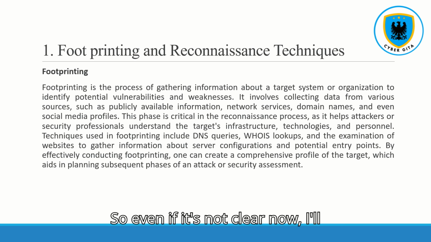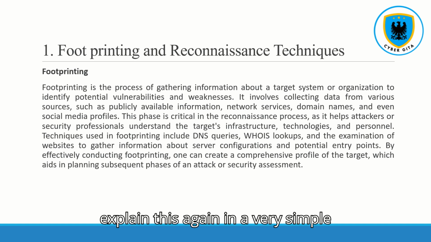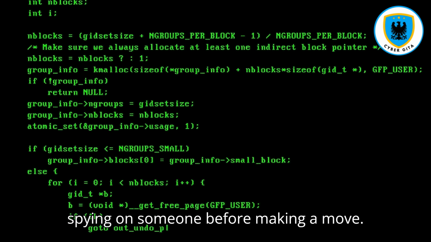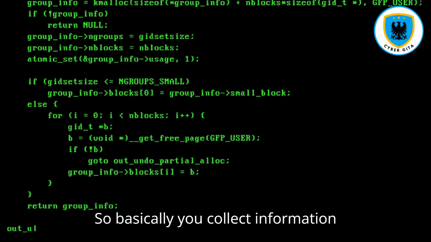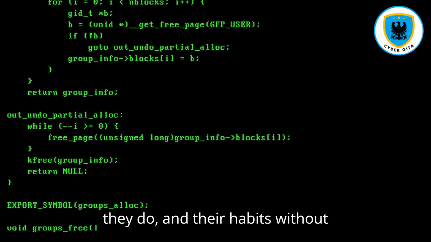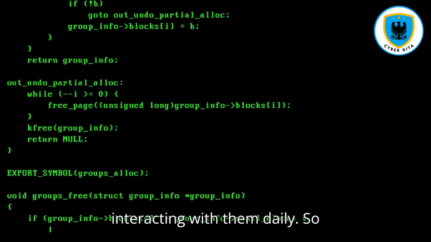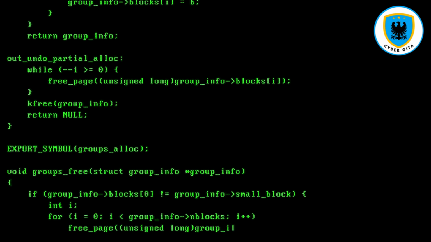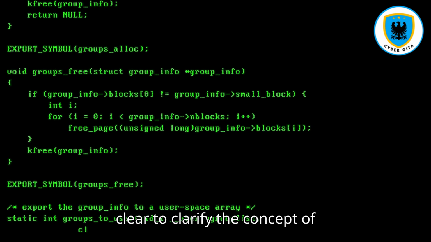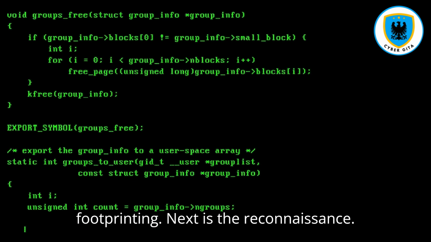Even if it's not clear now, I'll explain this again in very simple terms. Basically, footprinting is like spying on someone before making a move. You collect information about them, like where they work, what they do, and their habits, without interacting with them daily. I hope this much explanation is clear enough to clarify the concept of footprinting.